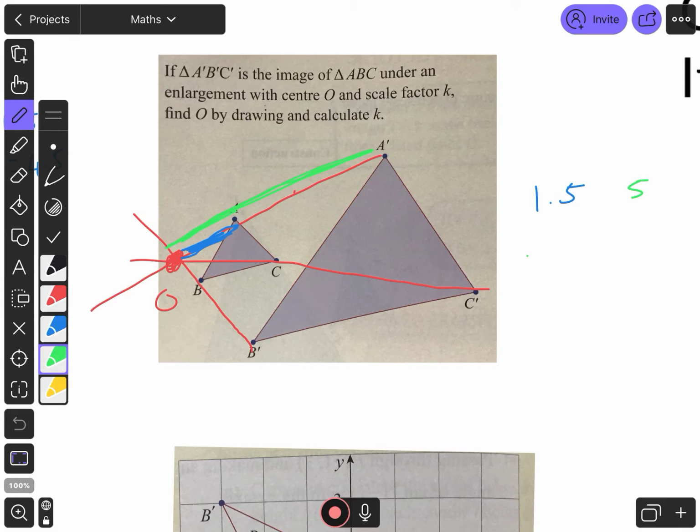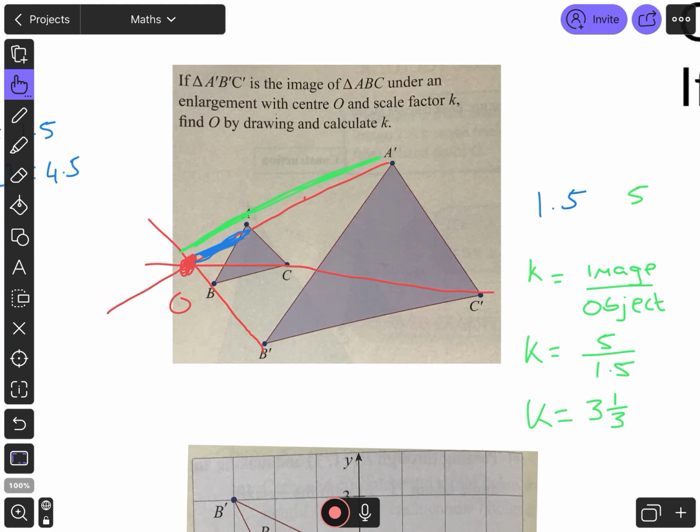So I know that my scale factor then is going to be the image over the object. So image over the object. And we know the object is the original, so that's going to be the blue one. So K is going to be 5 for the image over 1.5. And I check what that is on my calculator, and it's 3 1/3. Okay.